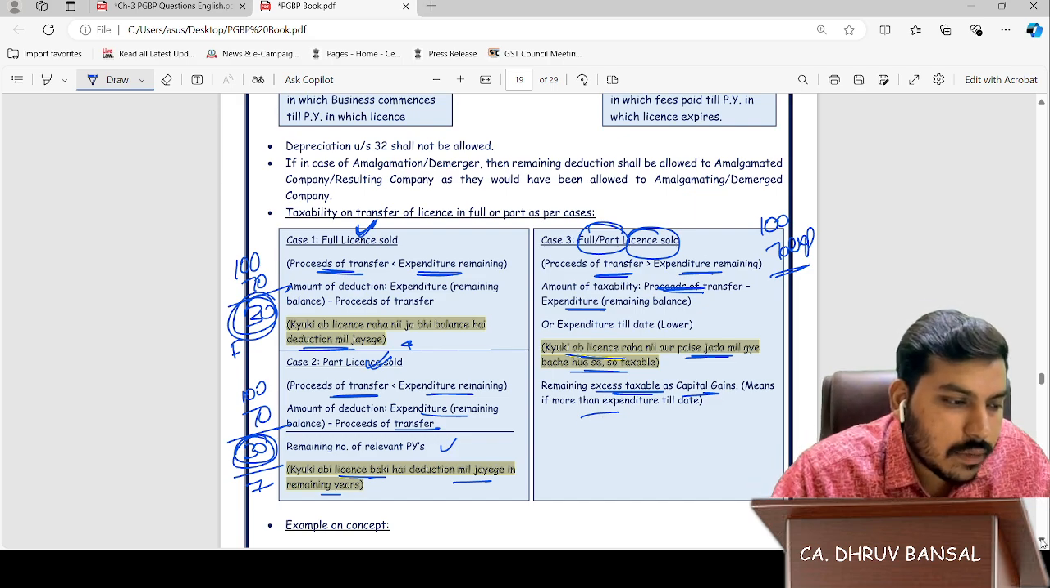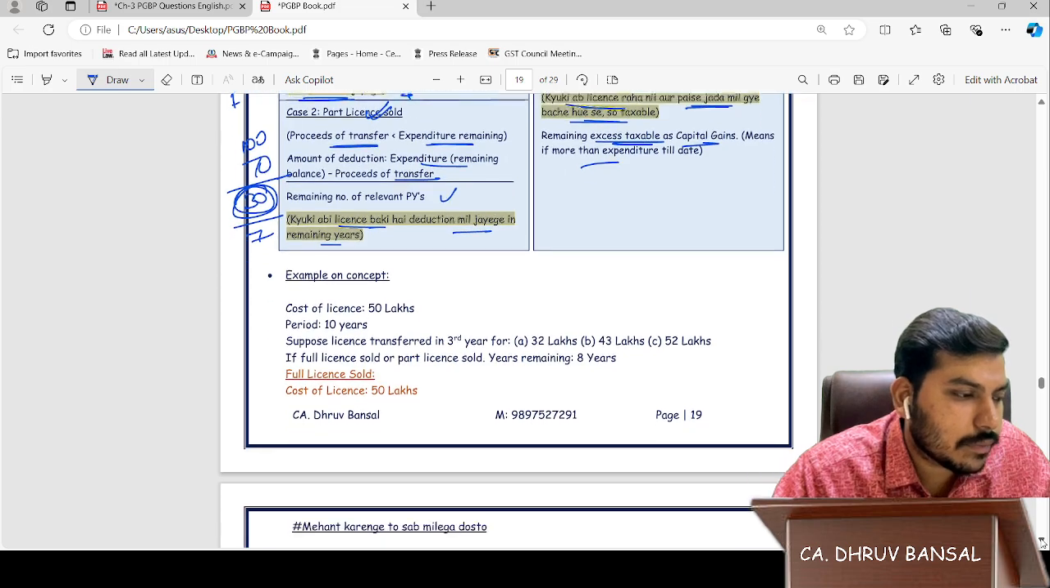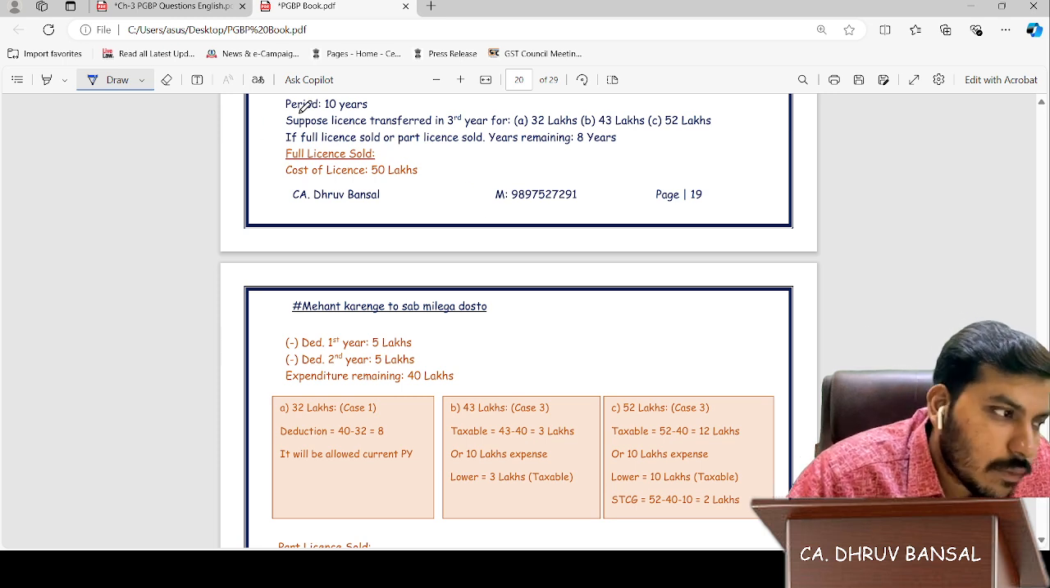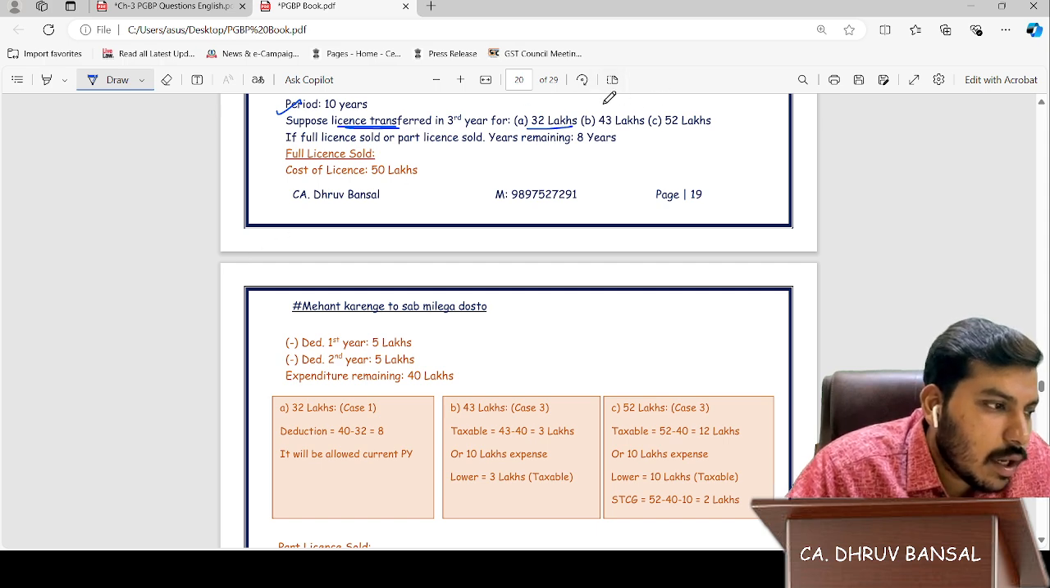Let's see. The same question I have taken here. Cost of license 50 lakhs, period 10 years. Suppose the license is transferred for 32 lakhs. Remaining life of license 8 years.